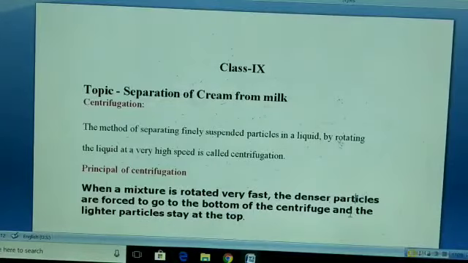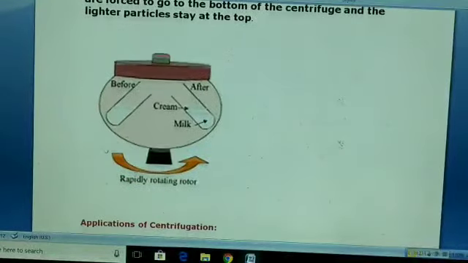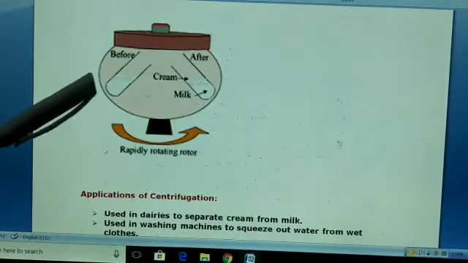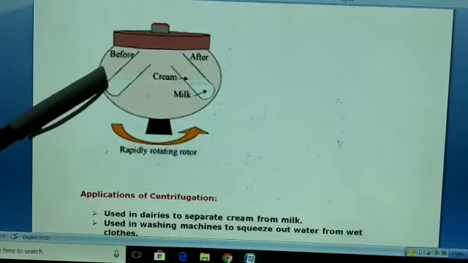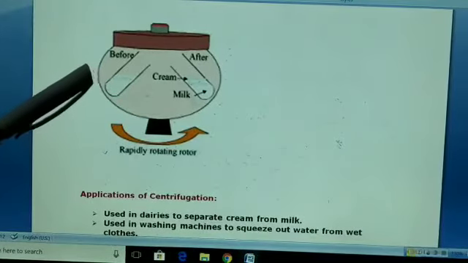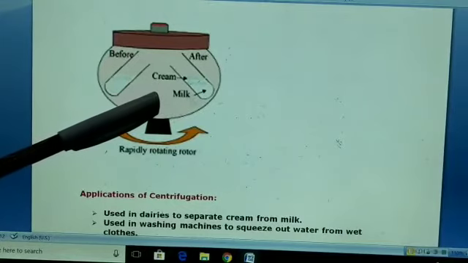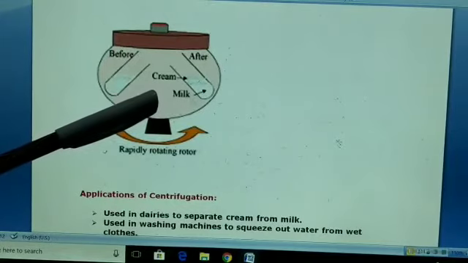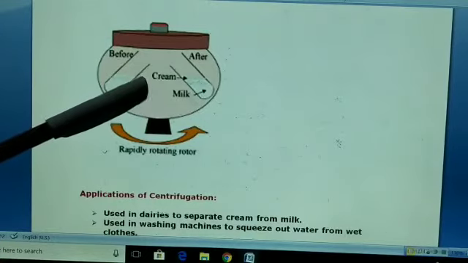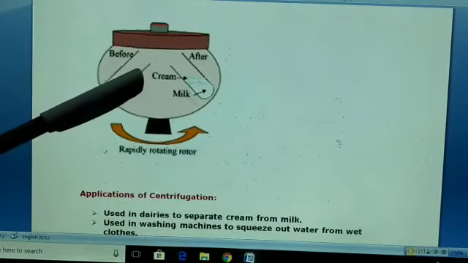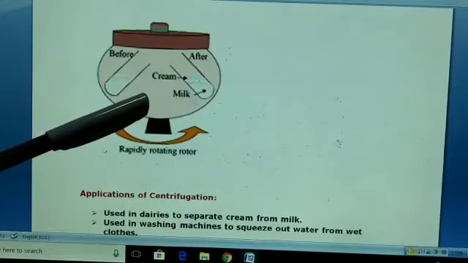Look at the diagram of the centrifugation machine. With the help of this machine, we can separate cream from milk. Milk is a liquid in which tiny droplets of oil cream are suspended. The milk is put in a closed container in this machine.